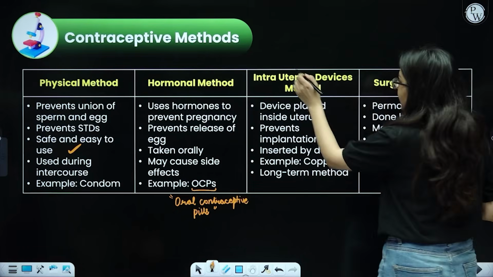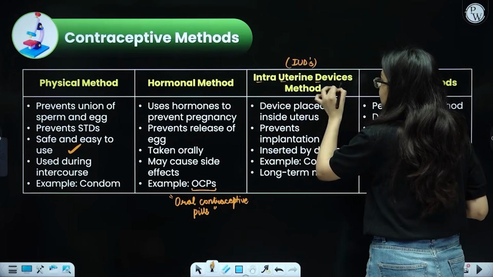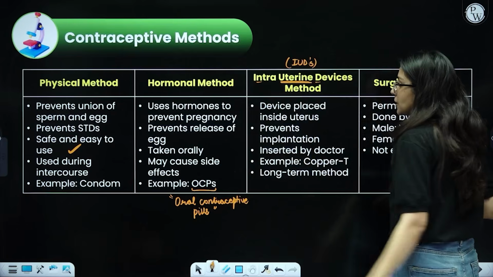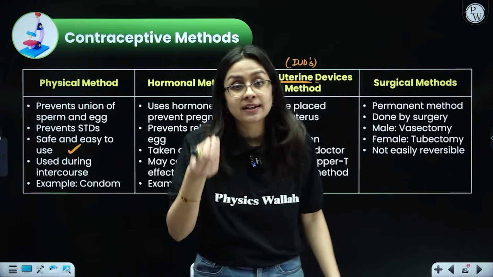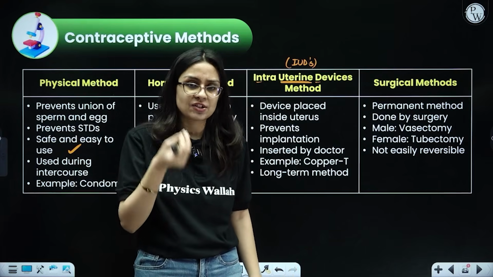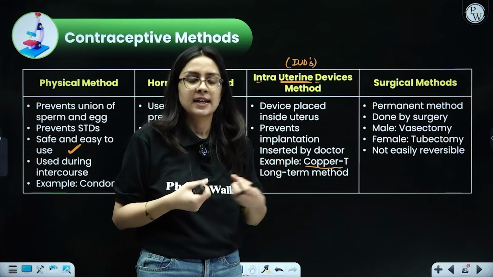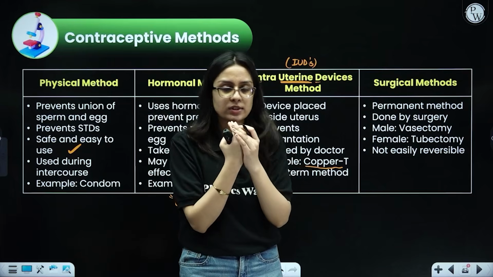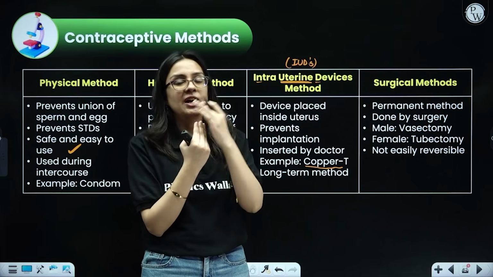Next, we have intrauterine devices, also called IUDs. From the name itself it is clear: uterine, so it will obviously be used by females, not males, because only females have a uterus. Intrauterine means within the uterus. So the device will be entered inside the female body, such as the copper T. Copper T is one such example that is inserted inside the female's uterus and releases copper ions. If sexual intercourse has taken place and the copper T is present inside the female body, the sperm will come and the copper ions will sit on the sperms,